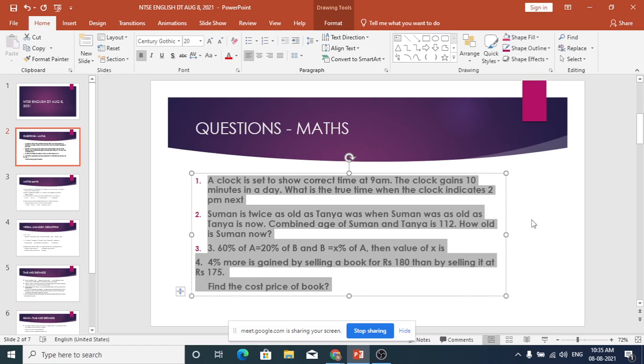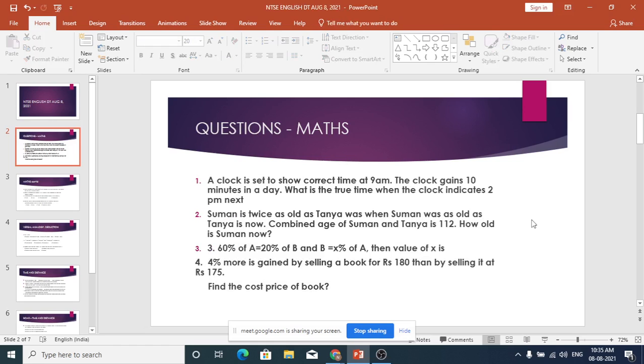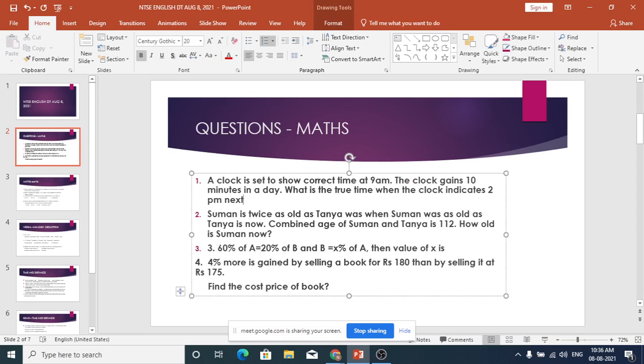The clock is set to show correct time at 9 a.m. The clock gains 10 minutes in a day. What is the true time when the clock indicates 2 p.m. next day? Let me read it once again. A clock is set to show correct time at 9 a.m. The clock gains 10 minutes in a day. What is the true time when the clock indicates 2 p.m. next day? That is the meaning.